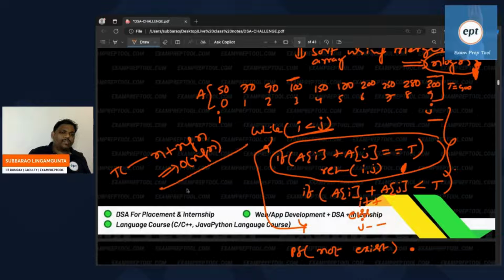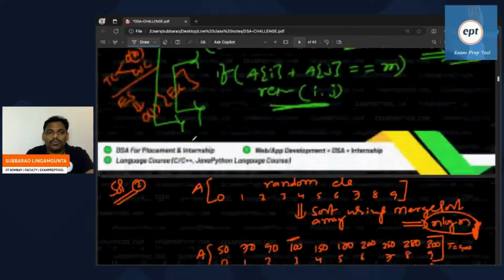But what about space complexity? Extra space is space complexity. I am not taking anything extra except the given array and small variables, so maybe I have taken order of 1. Right? Space complexity means extra space, order of 1. Time complexity is order of n log n.